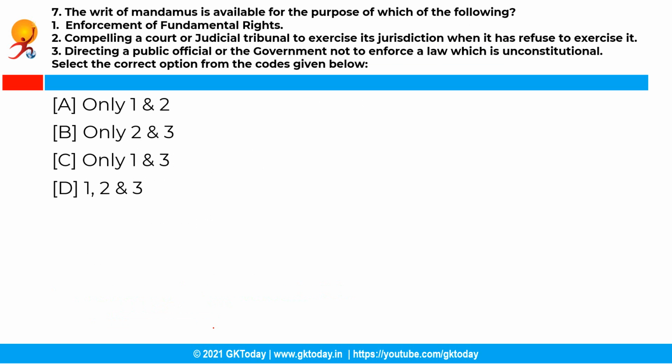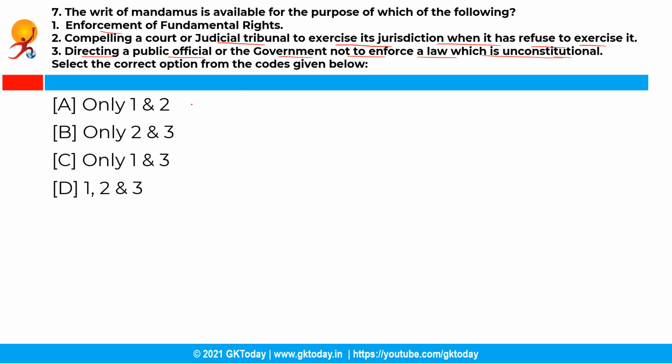Moving ahead with the next question. So the question is, the writ of mandamus is available for the purpose of which of the following? Now, three different points are given. First is enforcement of fundamental rights. Secondly, in the case of compelling a court or judicial tribunal to exercise its jurisdiction when it has refused to exercise it. And third, directing a public official or the government not to enforce a law which is unconstitutional.